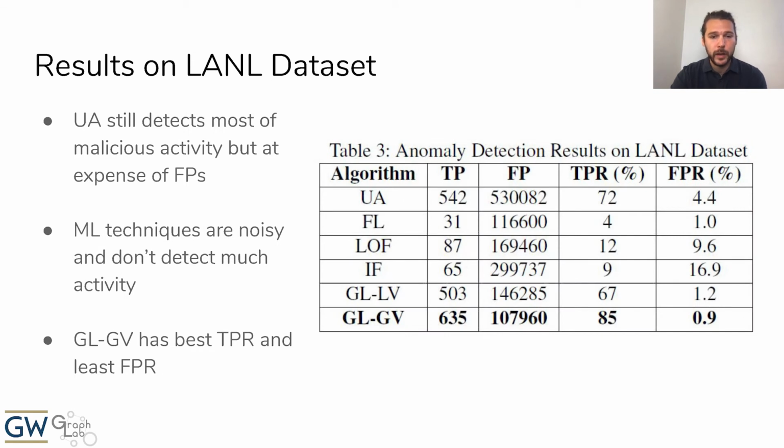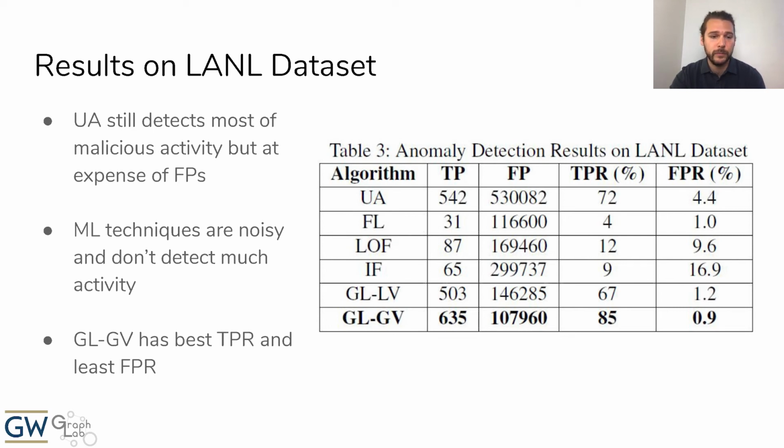These are the results when applying the same techniques to the LANL dataset. We can immediately see the effect of the real-world scale on these techniques, as the number of false positives is significantly higher than in the previous synthetic dataset. We can again see that the unknown authentication detector is able to capture a large amount of the malicious activity. However, in a real-world environment, this type of detector is far too noisy as it generates a significant number of false positives.